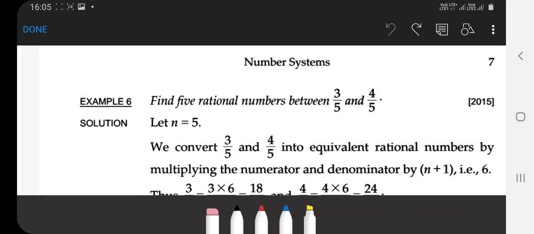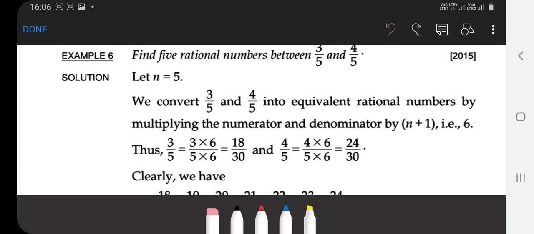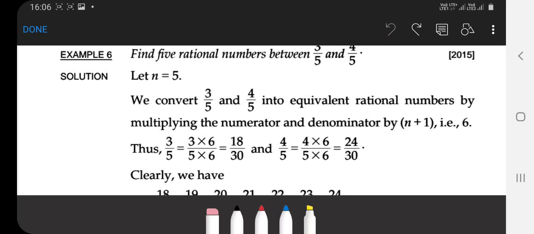according to the rule, firstly we convert in the form of p by q. So here the numbers 3 by 5 and 4 by 5 are already given in the p by q form. Second, add 1 to n, n is 5, so 5 plus 1 equal to 6.